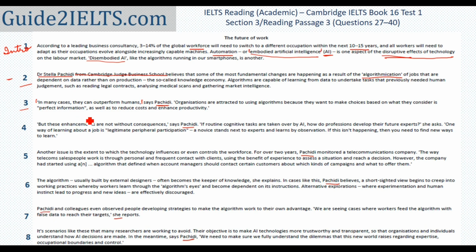In many cases, they outperform humans. So they, I assume here, is again the algorithms or the computer programs that are being talked about. Fourth paragraph now. But these enhancements are not without consequences.